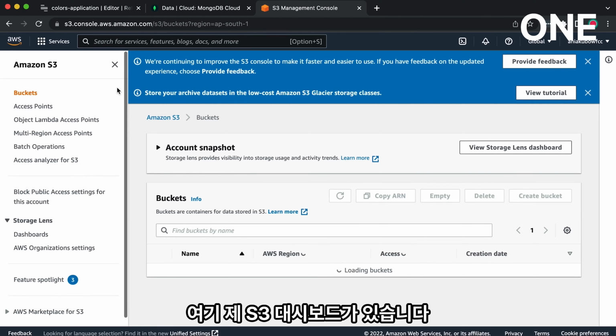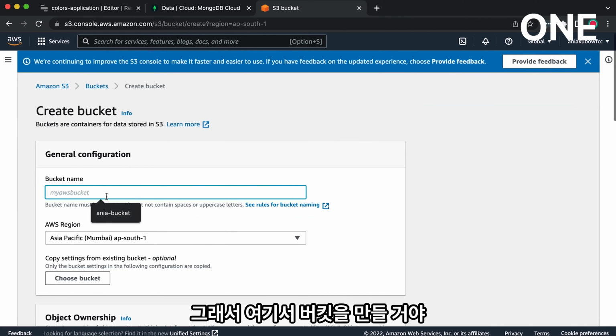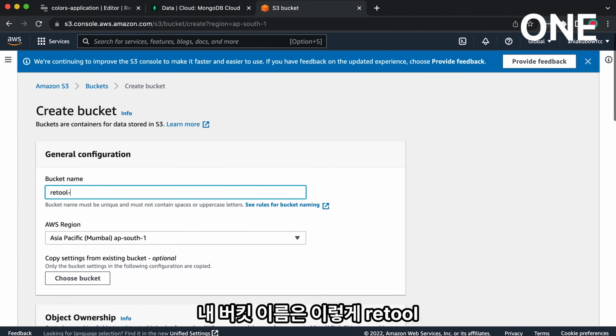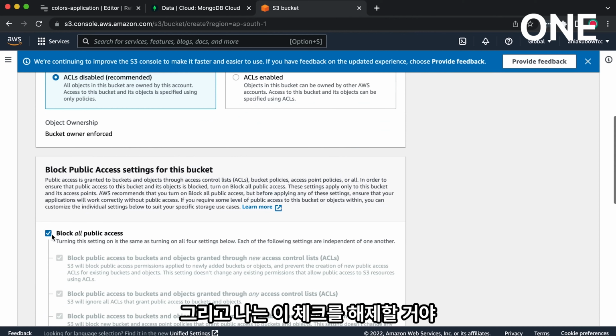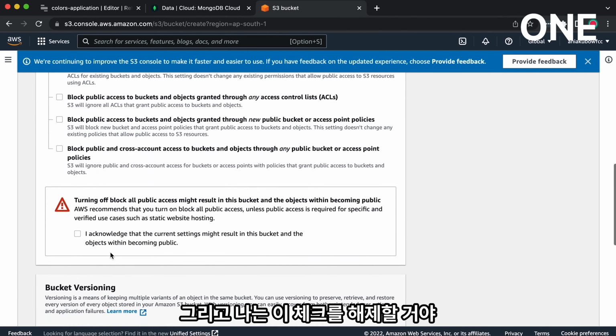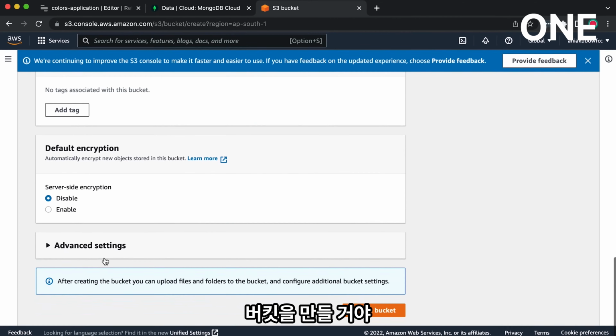So here is my S3 dashboard. This is what you should look like. If in doubt, just make sure to go to the same URLs that I have. Okay, and I'm going to have to create a bucket. So I'm going to go ahead and create a bucket here. My bucket name is going to be retool bucket, just like so. And I am just going to uncheck this. I acknowledge this and create a bucket.